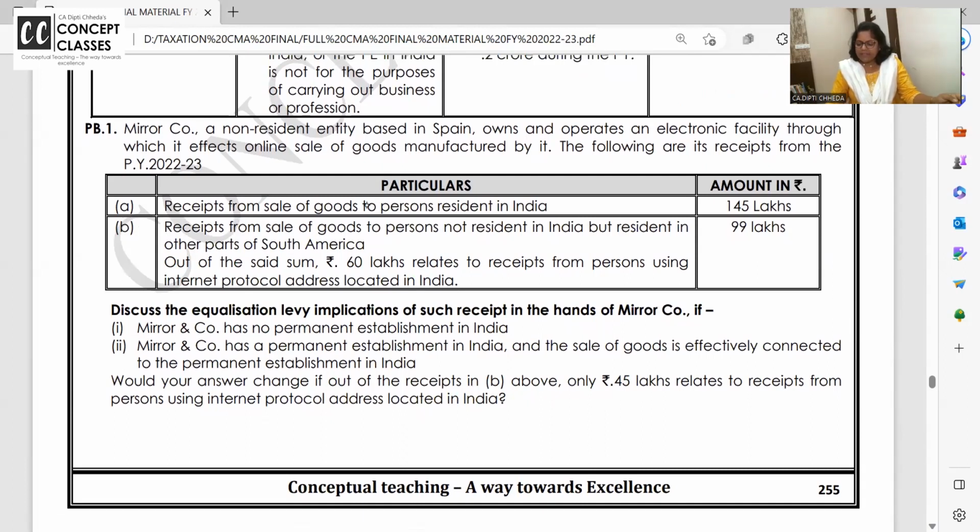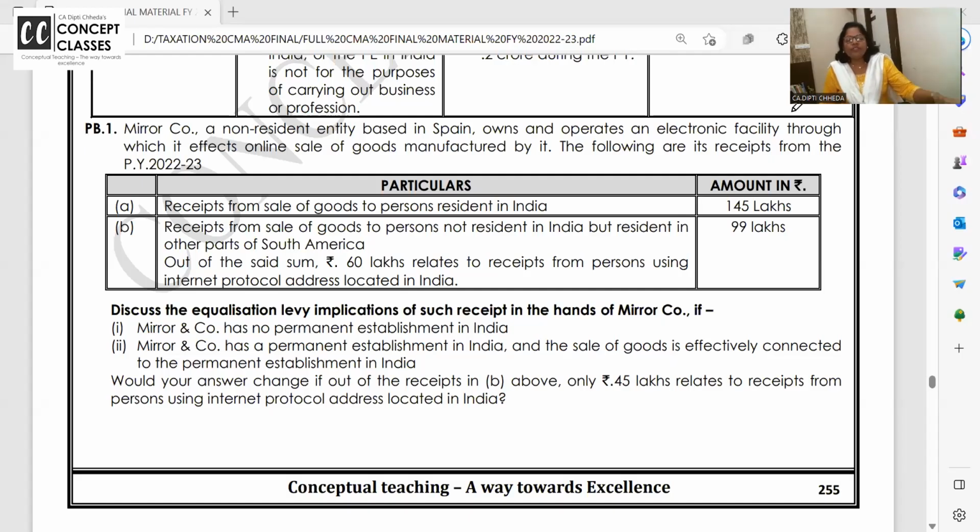Yeah, read this. So we have done 2 types of equalization levy which are applicable to non-resident. One is 6% if they get any advertisement business from India, and for any other sale of the goods and services, if it exceeds 2 crore, they have to pay 2% extra out of their pocket only. This time we will not deduct, and that is 165A.